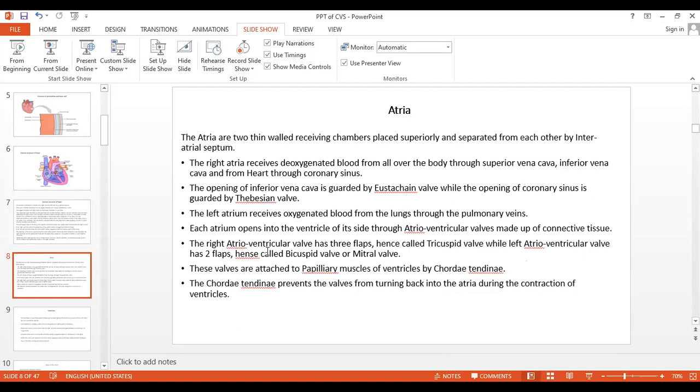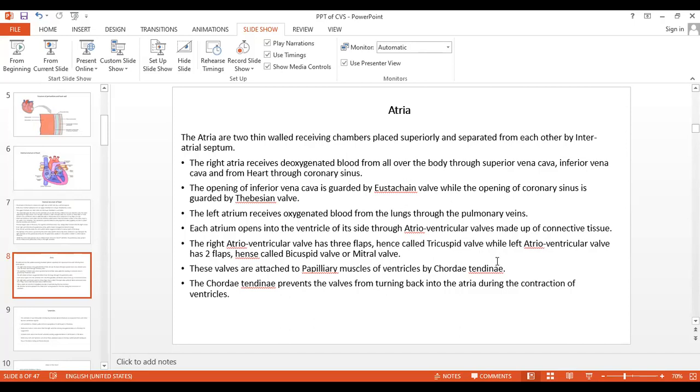The right atrioventricular valve has 3 flaps, due to this it is called a tricuspid, and the bicuspid consists of 2 flaps. These valves are attached to the papillary muscles of the ventricles with the help of the chordae tendineae. Where is the chordae tendineae present?